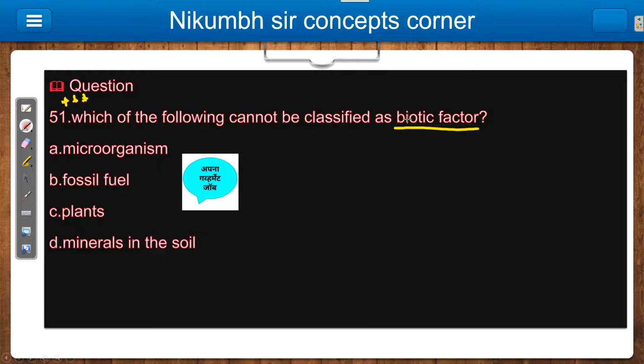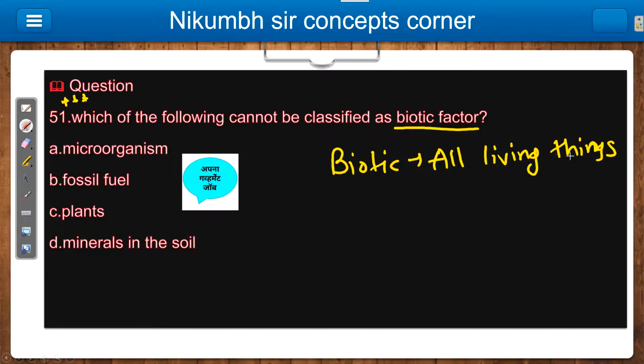Now first it is important to understand what biotic means, right? So let's understand the meaning first. In simple language, biotic means all living things. Like this only you will make your notes. So all living things are called biotic. Basically, in an ecosystem, all the things that are living, which are alive, are called biotic things or biotic factors.